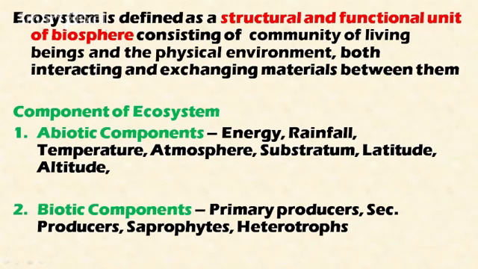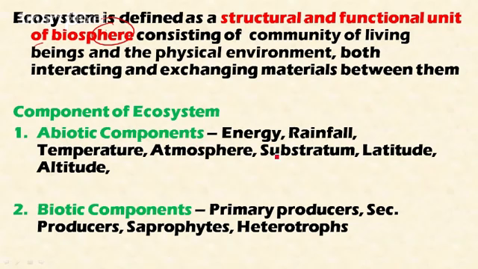So ecosystem is defined as the structural and functional unit of biosphere consisting of community of living beings and physical environment, both interacting and exchanging materials between them. Biosphere is a part of earth where living organisms are present. It consists of both community of living beings and physical environment, and both are interacting with each other.